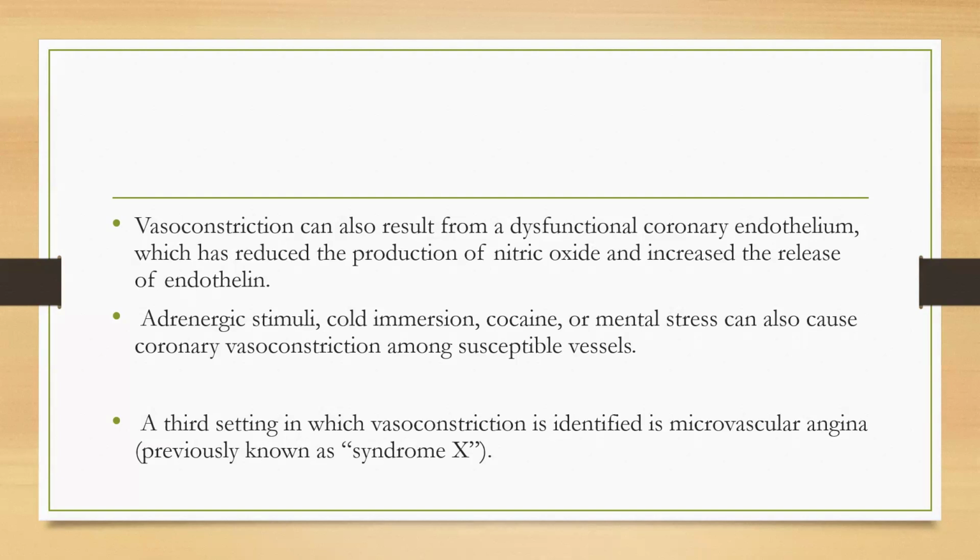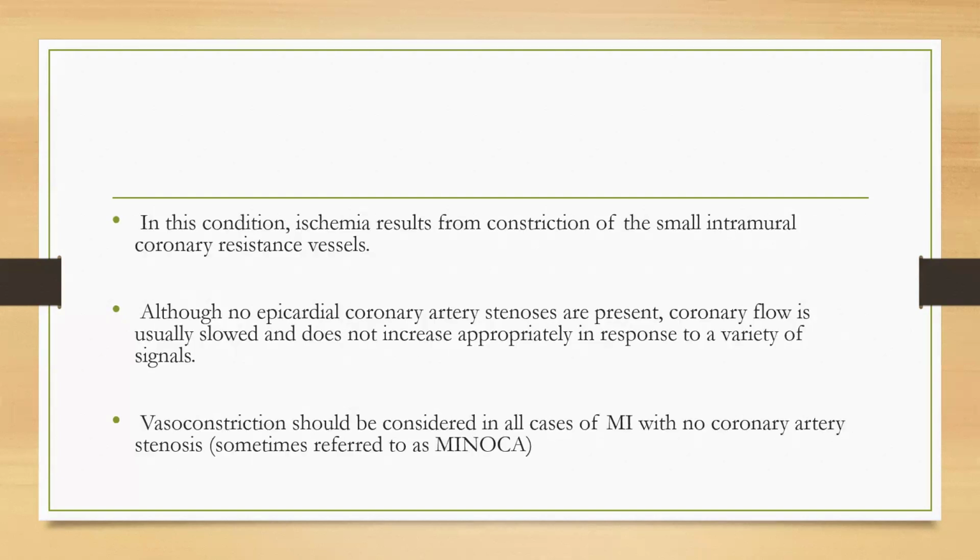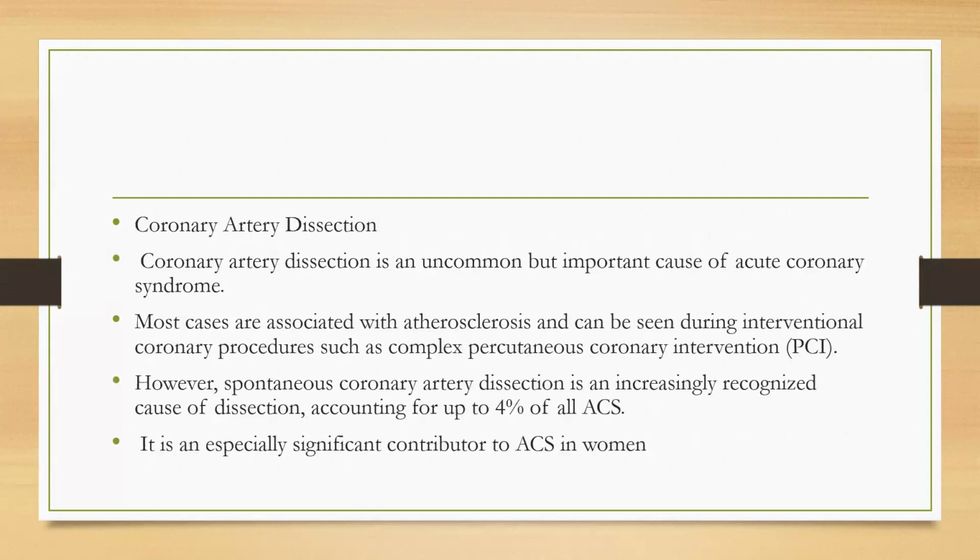The third setting in which vasoconstriction is identified is microvascular angina. In this condition, ischemia results from the constriction of small intraluminal coronary resistive vessels. Although no epicardial coronary artery stenosis is present, coronary flow is usually slow and does not increase appropriately in response to a variety of signals. So vasoconstriction should be considered in all cases of MI with no coronary artery stenosis, sometimes referred to as MINOC. So the next event is coronary artery dissection.